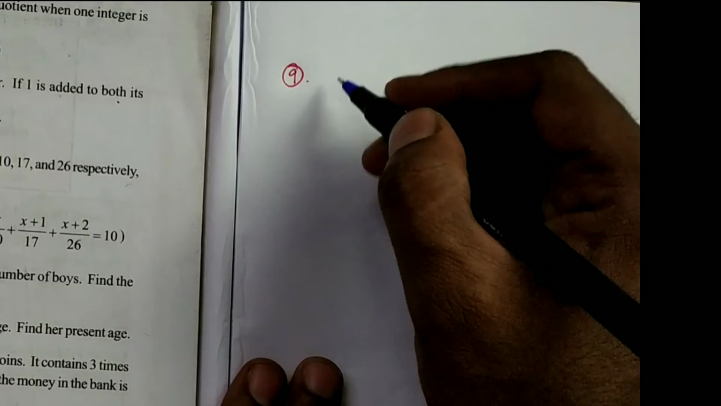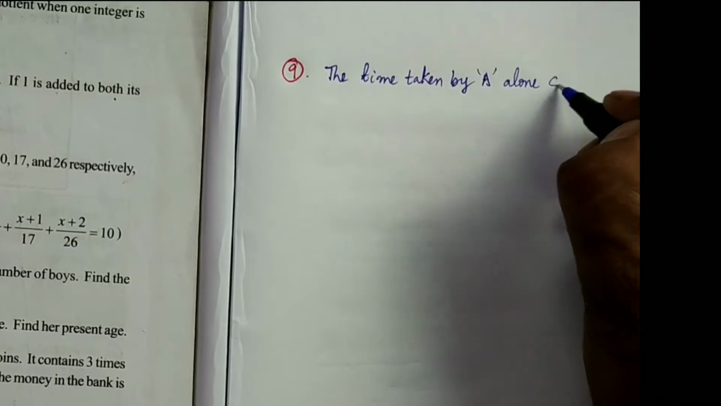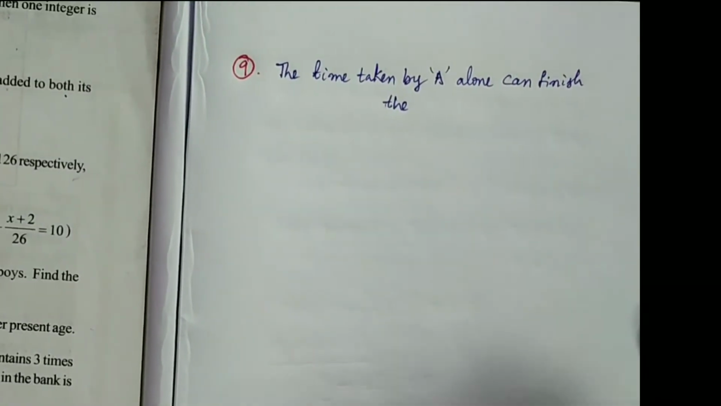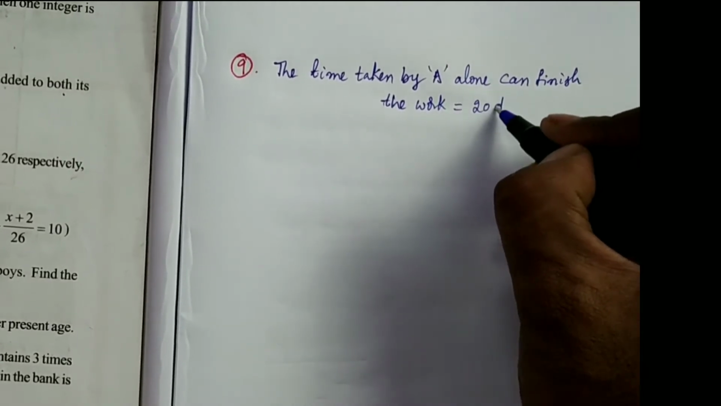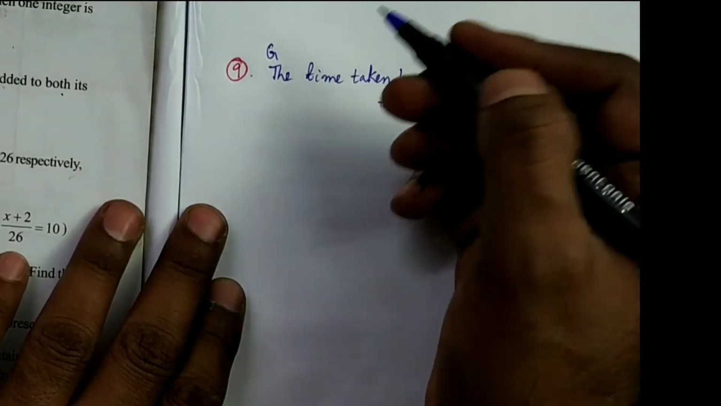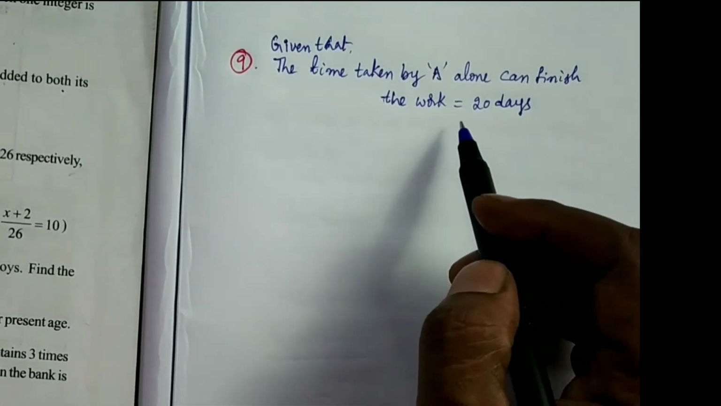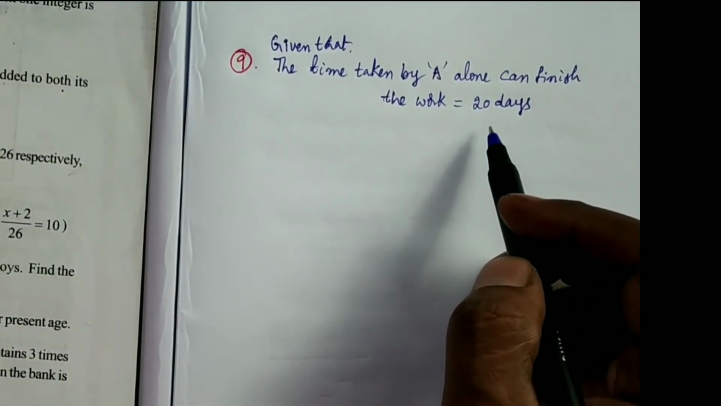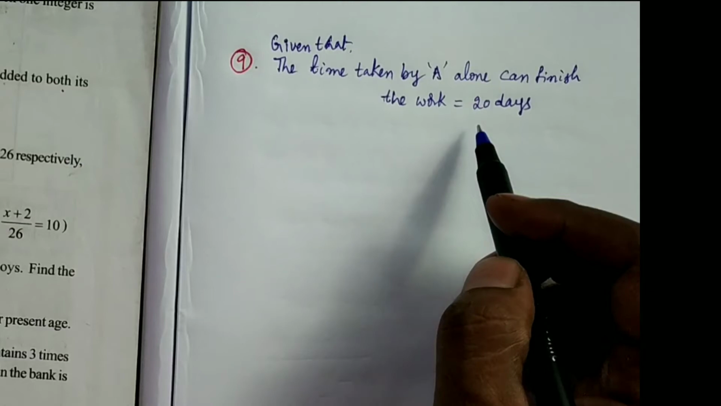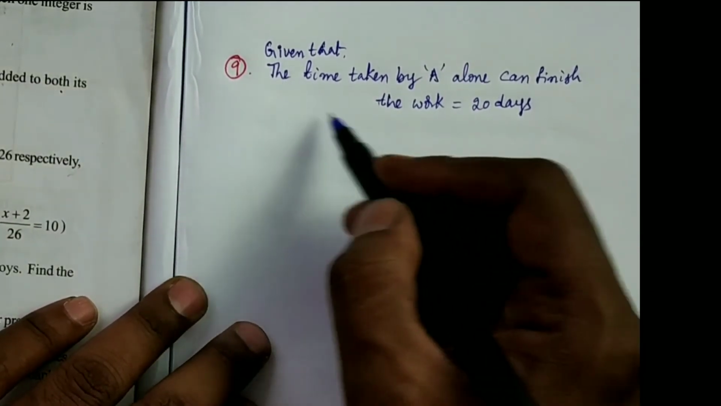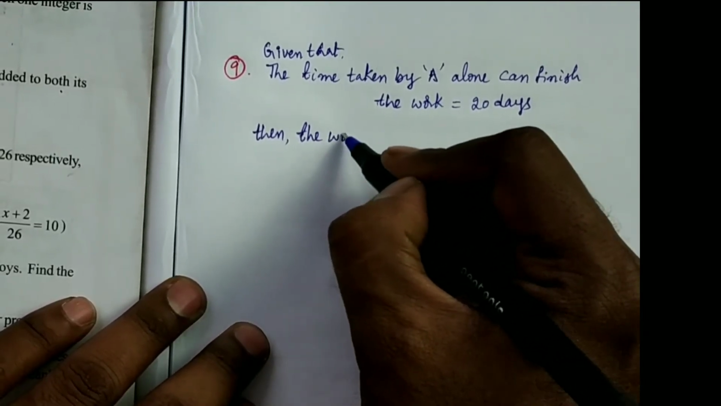So the time taken by A alone to finish the work is given, that is 20 days, the given condition. Now take, if a person can finish the work in 2 days, then how much work can be finished in 1 day? That is half the work. So like that, take the work done in 1 day.